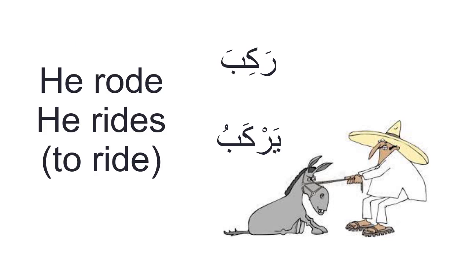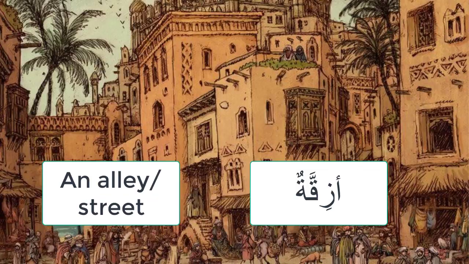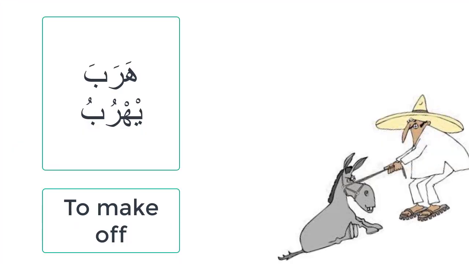وركب الحمار. ركب يركب means to ride. ابتعد يبتعد means to get away from something or someone. Here وعندما ابتعد عن اللص. وعندما and when ابتعد عن اللص, he got away from the thief. أزقة means a street or an alley. واختفى اختفى means to hide, and he hid. وهرب بالحمار. هرب is from هرب يهرب, which means to flee, to escape, to run away.